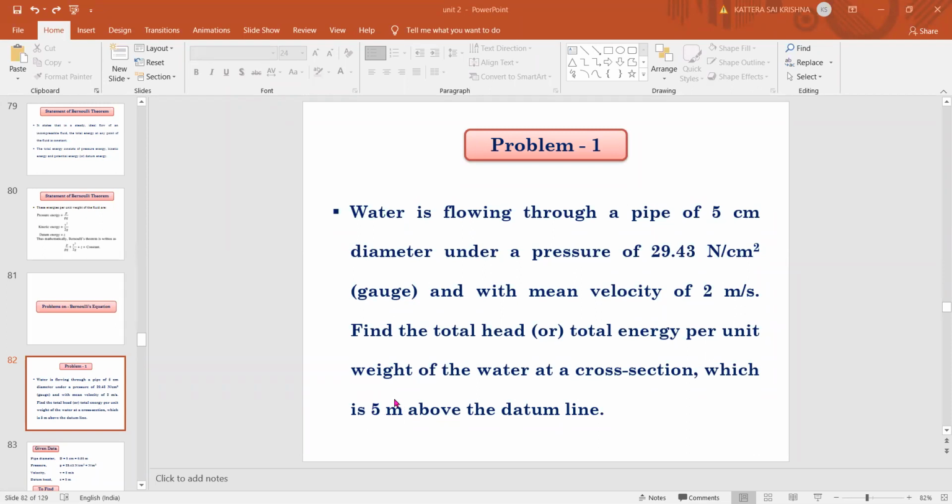This is nothing but the datum head, height head, Z value. The Z value is given in meters as datum head. It is the height above the datum line where the fluid is flowing, which is this datum head or potential head, 5 meters. So that is the Z value given to us. The pressure value, diameter D, and velocity V are given. We need to find the total energy, which equals the summation of pressure head plus kinetic head plus datum head. Please copy the question. If you have finished, I will go to the next slide.